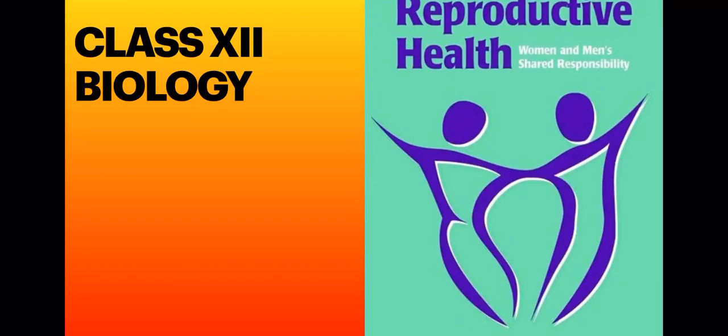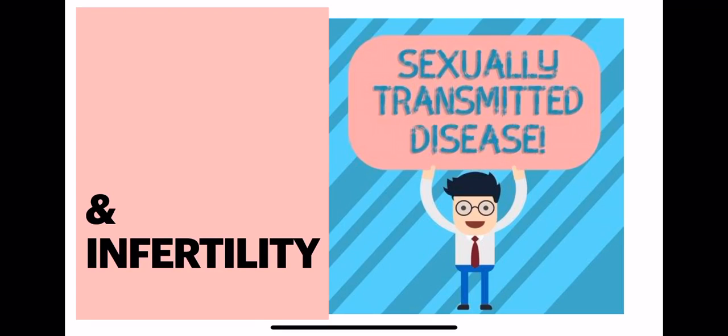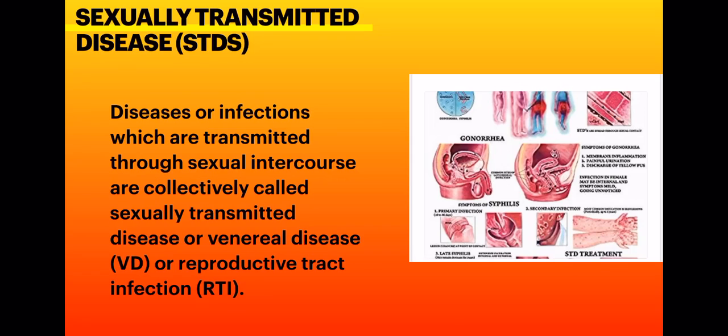In a previous lecture, we talked about population explosion and birth control. Today, we will discuss two important topics of reproductive health. They are sexually transmitted diseases and infertility. First of all, we should know what sexually transmitted diseases are.